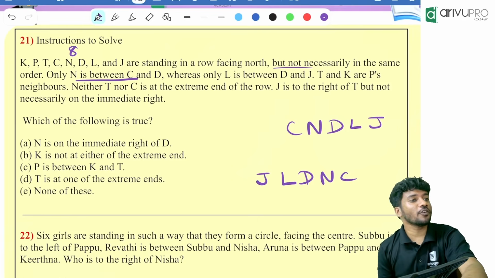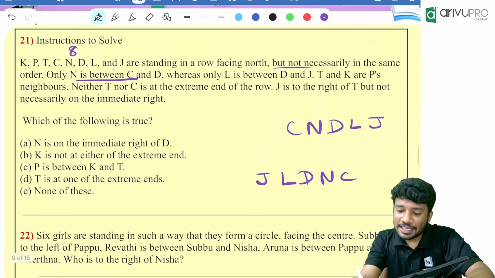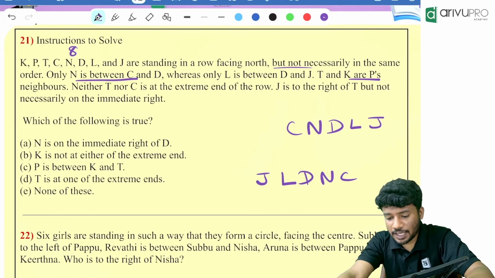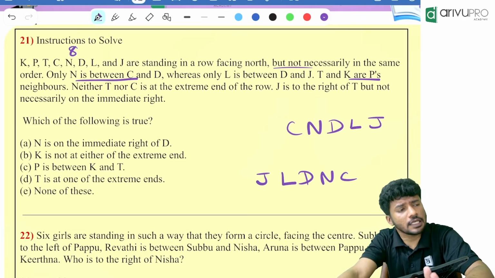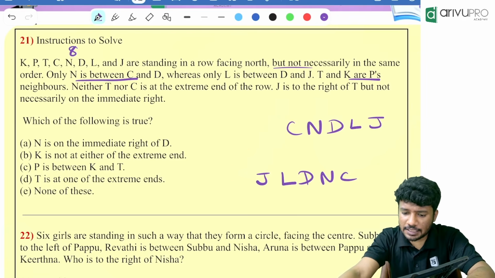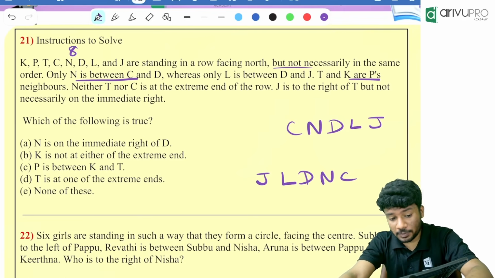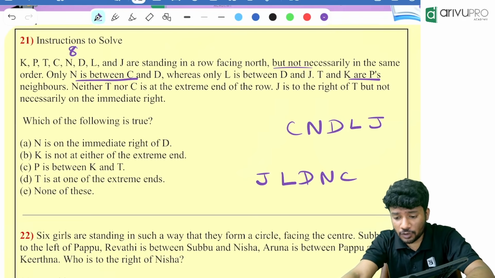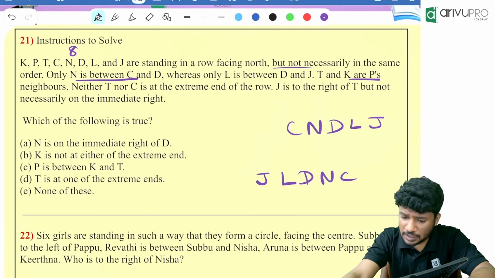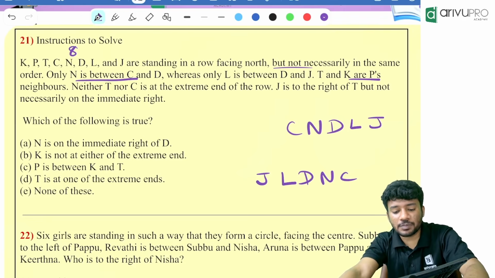Two possibilities for both the question. Okay, then K is P's neighbor. Do you know K? No, we don't know anything about K. Let it be there. Neither T nor C are at the extreme end of the row. What do you mean by that? It means they cannot sit at the extreme end. That is also given. J is to the right of T but not necessarily immediate right.